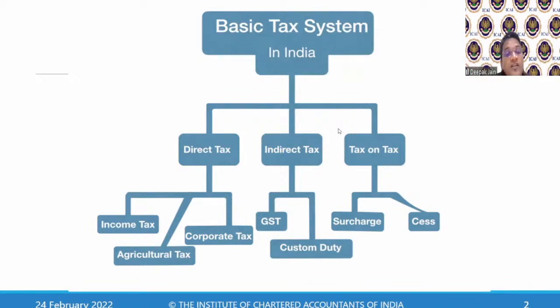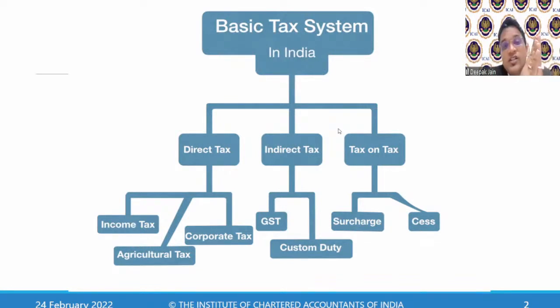In direct taxes, you have income tax, agricultural tax, and corporate tax. There is something called tax on tax. You know, cess. When you pay income tax, you file your return, you pay cess and surcharge. Those are not separate taxes. These are all tax on the tax itself. So when you pay your income tax, on that itself you pay something called a surcharge and cess. Even in GST, on luxury products, there is a cess. So these are all tax on tax.